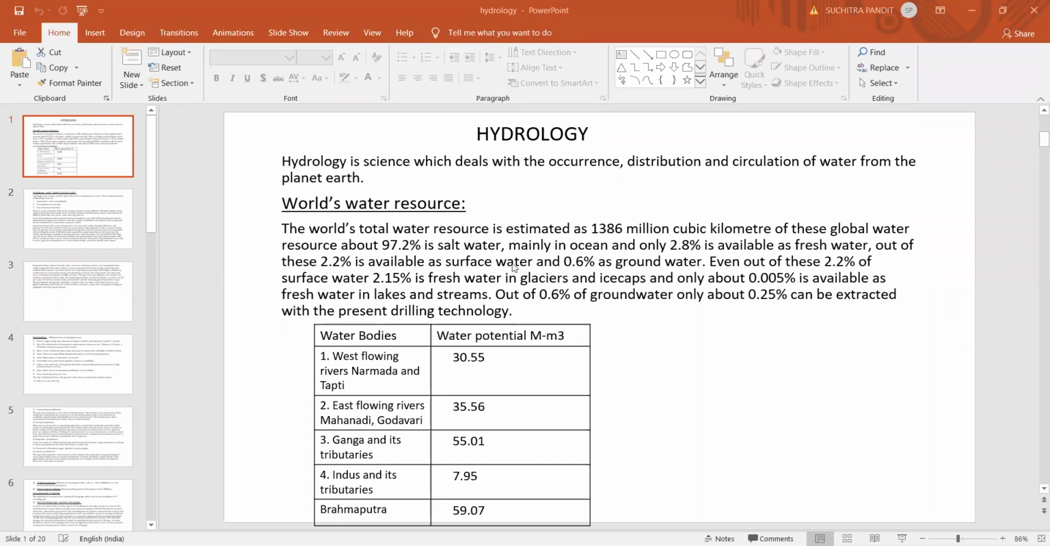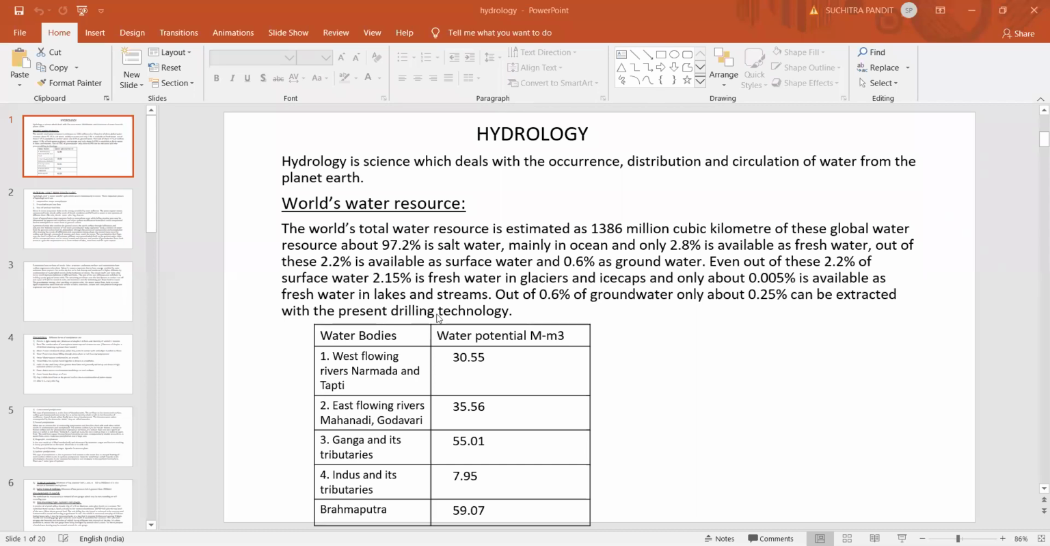Even out of this 2.2%, 2.15% is held in glaciers and ice caps, and only about 0.005% is available as fresh water in lakes and streams. Even out of this 0.005%, about 0.001% is fresh water available in lakes and streams, and the remaining 0.004% is in other forms like fog, mist, dew and so on.